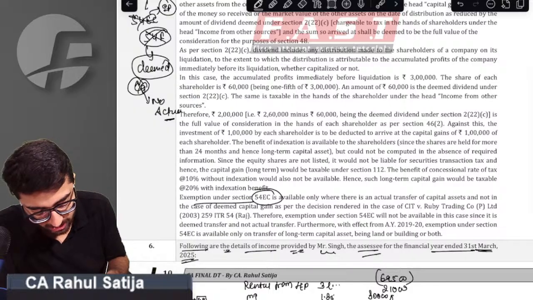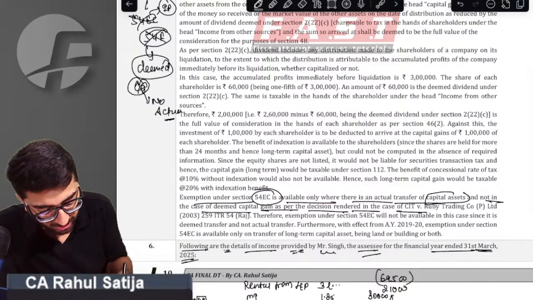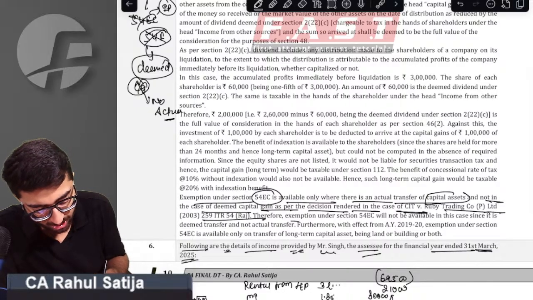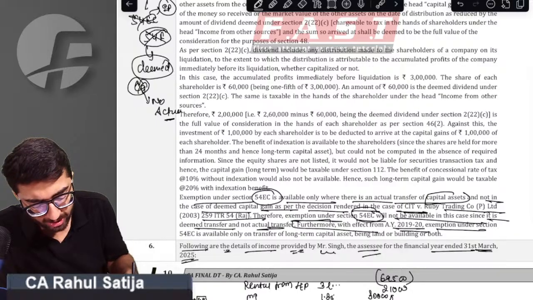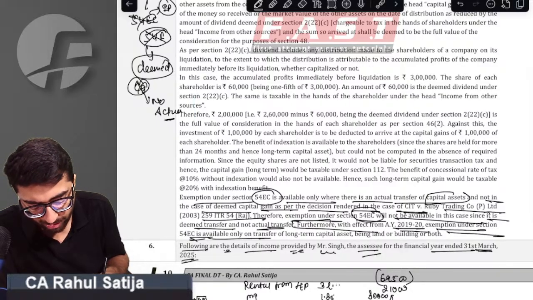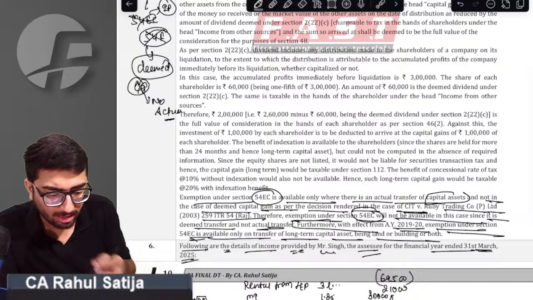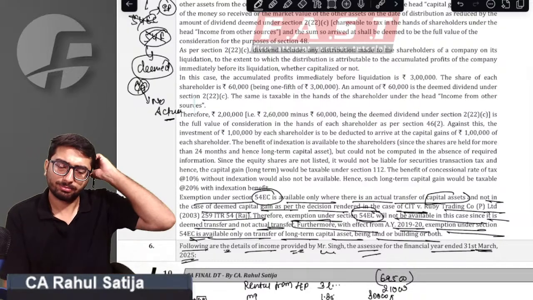Exemption under section 54EC is available only when there is an actual transfer of a capital asset and not in case of deemed capital gain, as per the decision rendered in CIT versus Ruby Trading Company. Therefore, exemption under section 54EC will not be available since it is a deemed transfer. Furthermore, with effect from 2018-19, exemption under section 54EC is available only in case of a long-term capital asset being building and land.